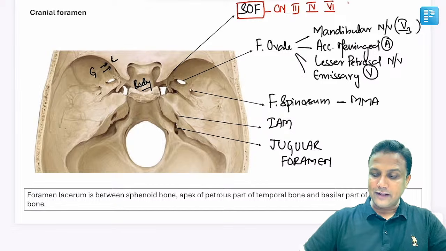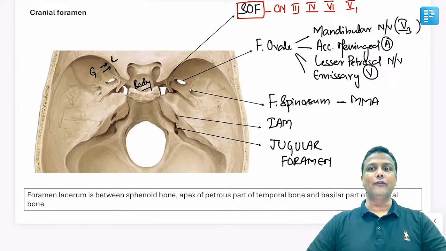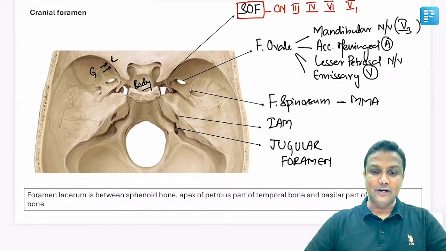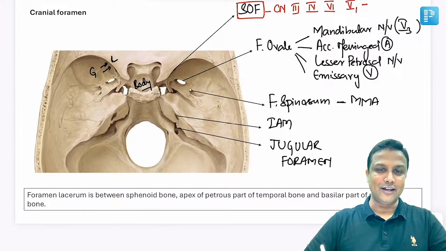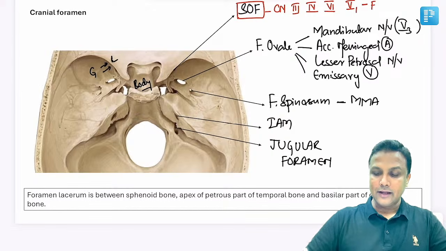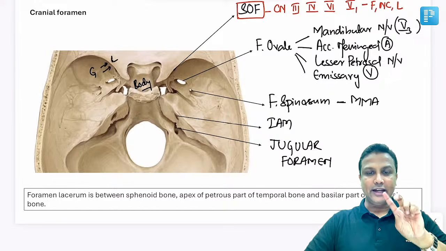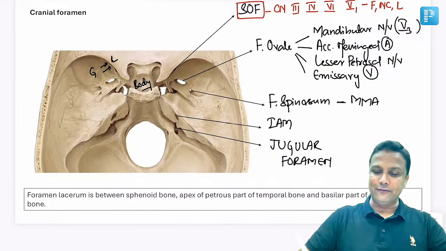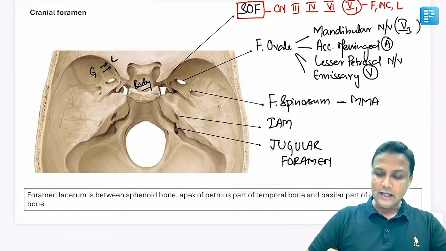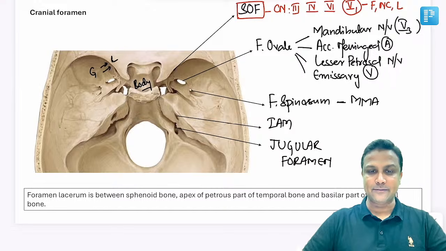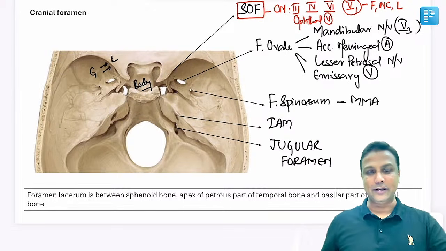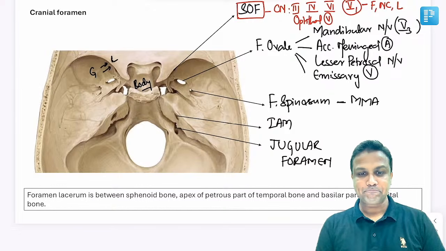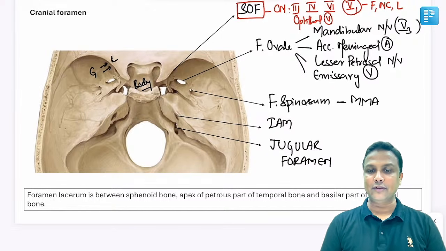Along with that, there will be even 5-1, sir. 5-1 will be your ophthalmic nerve. And please be very, very careful here. Remember, the ophthalmic nerve itself is not passing from here. Its branches pass. And those branches will be the frontal nerve, and then the nasociliary nerve, and then the lacrimal nerve, sir. So frontal, nasociliary and lacrimal, these three are the branches of 5-1 and they pass from here. And along with this, the ophthalmic veins pass from here, sir. So not the artery, remember, the ophthalmic veins are going to pass from here. Is it okay?